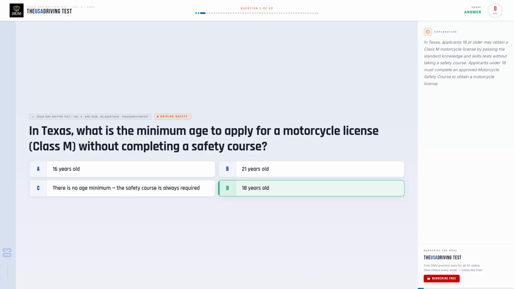The correct answer is D, 18 years old. In Texas, applicants 18 or older may obtain a Class M motorcycle license by passing the standard knowledge and skills tests without taking a safety course. Applicants under 18 must complete an approved motorcycle safety course to obtain a motorcycle license.